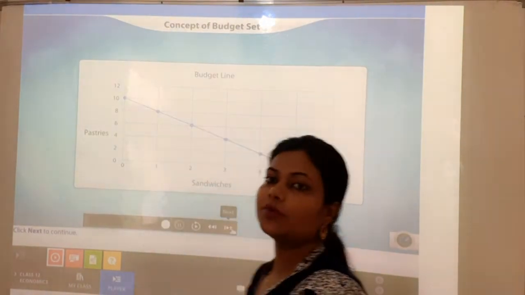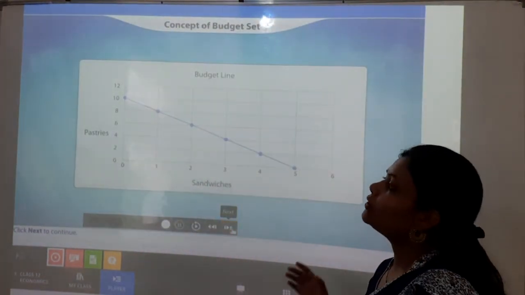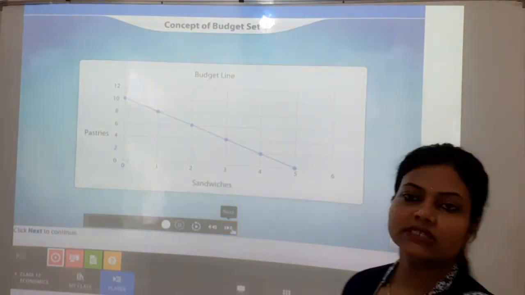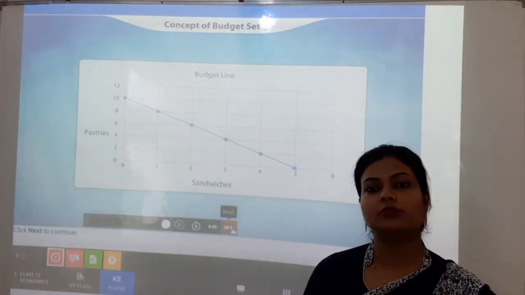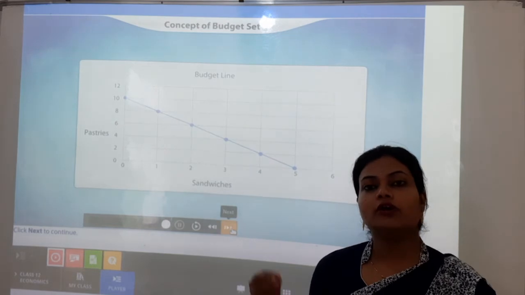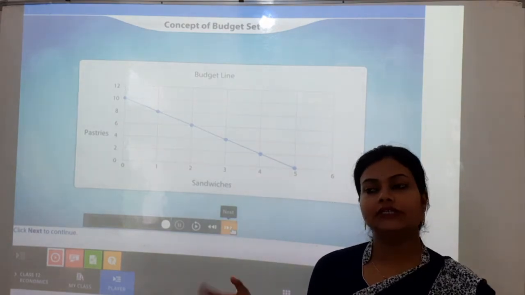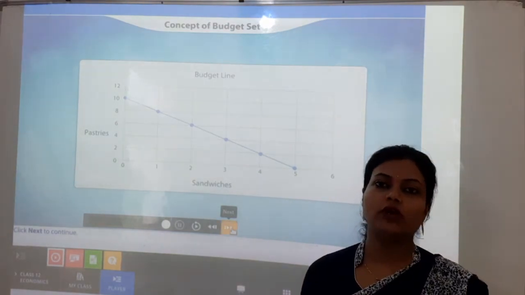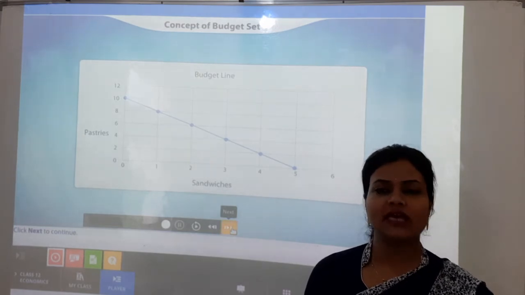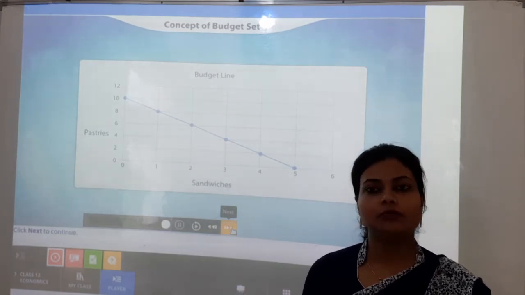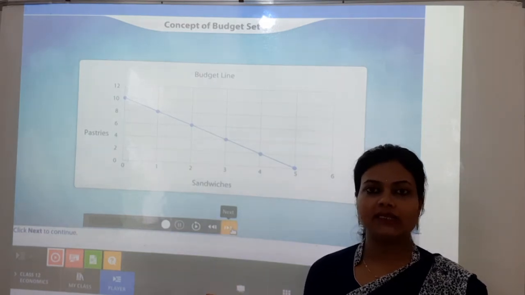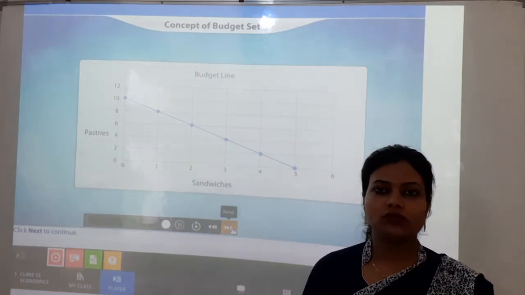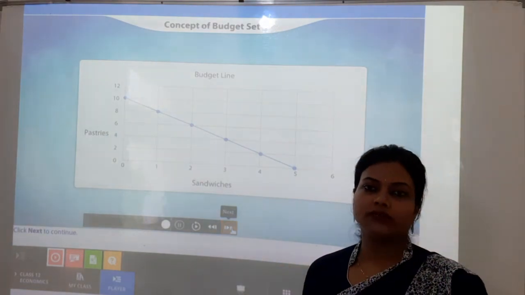This is explaining the concept of the budget line and the budget set. The budget set, as I have told you, is the given amount of resources or money a consumer has for spending on the different goods they need. Everybody has a budget every month. Salaried persons get the salary at the beginning or at the end of the month, depending on the company.